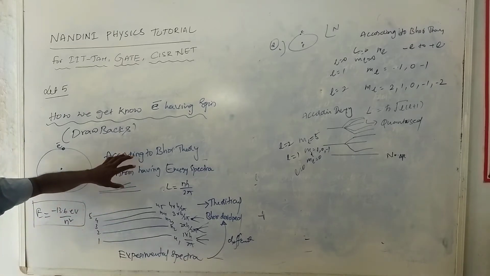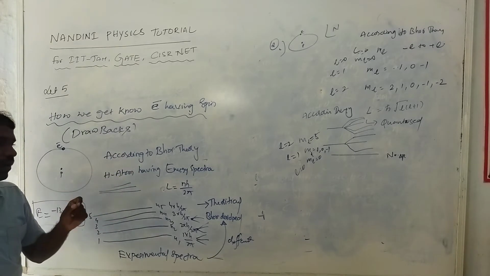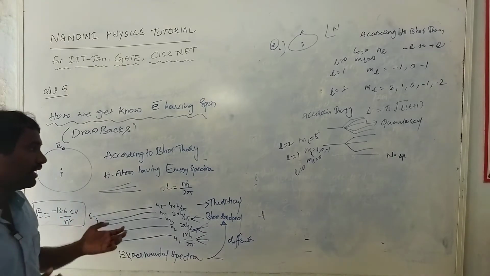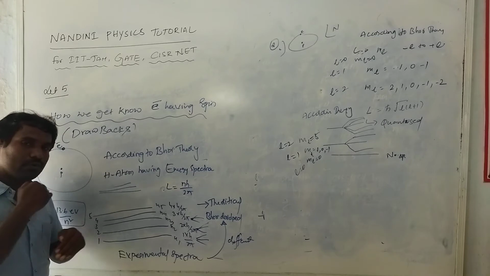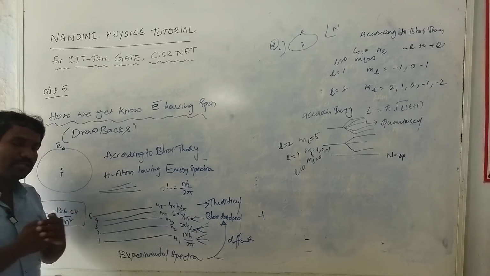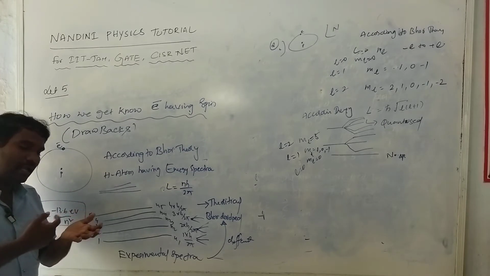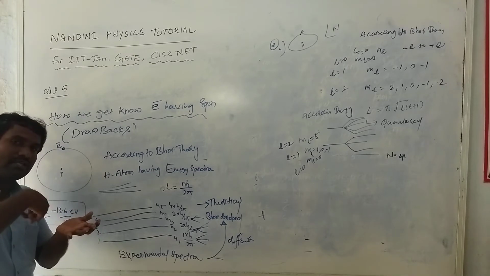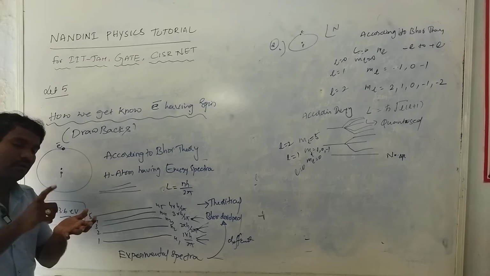After that he introduced spin quantization, the spin of the electron. The electron orientation depends upon orientation and self spinning.